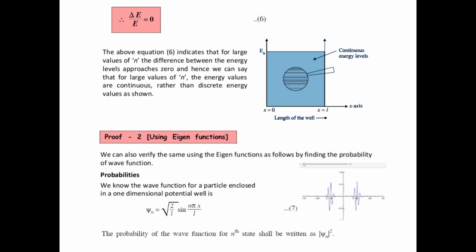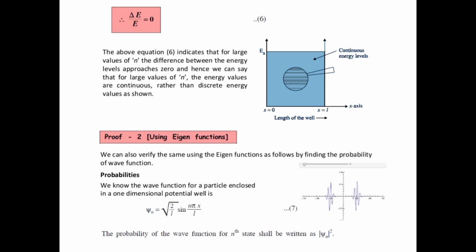So we have come to the next proof, that is using the eigenfunction. We can also verify the same using the eigenfunction by finding the probability of the wave function. We know the wave function for a particle enclosed in a one-dimensional potential well is psi n equal to root of 2 by L into sine n pi x by L.